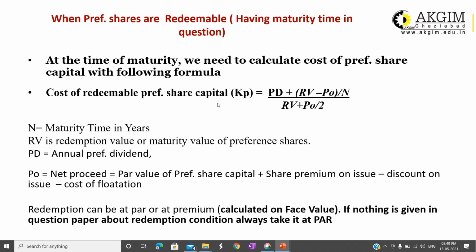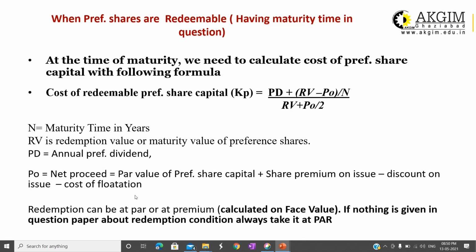How to calculate the cost of preference share capital in case of redeemable preference shares? It will be by using this formula: PD plus RV minus P naught upon N, divided by RV plus P naught divided by 2, the average of RV and P naught. Notations are: N is the maturity time of the preference shares, RV is the redemption value or maturity value of the preference shares, PD is the annual preference dividend which is paid to the preference shareholders, and P naught is the net proceed.